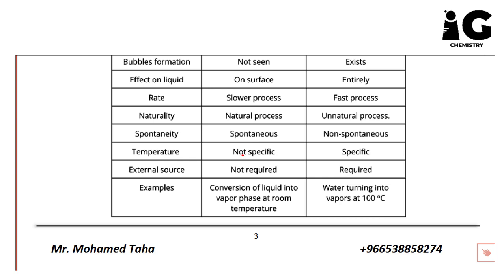For temperature here, actually not specific. So according to the temperature, only some particles will evaporate to change into gas. But in case of boiling, we have a specific temperature, a sharp boiling point for every substance.